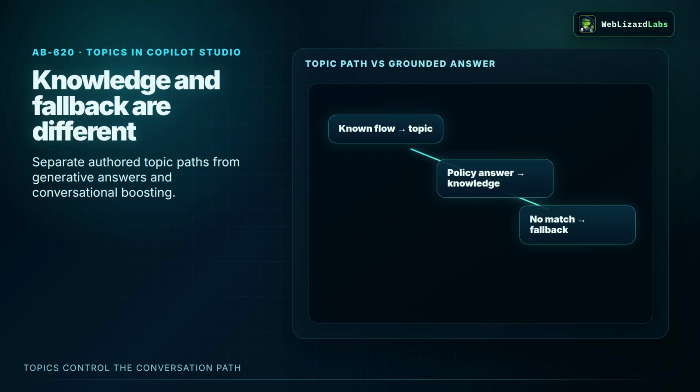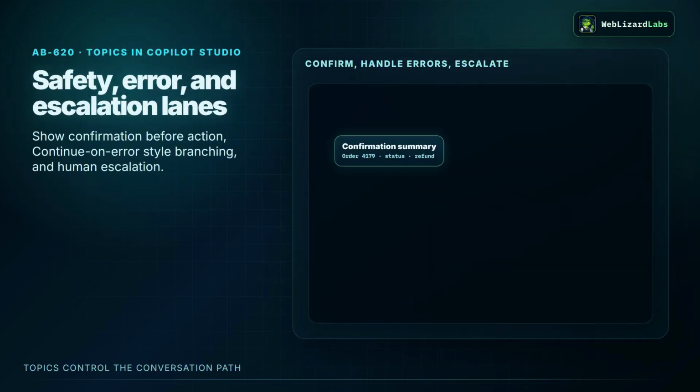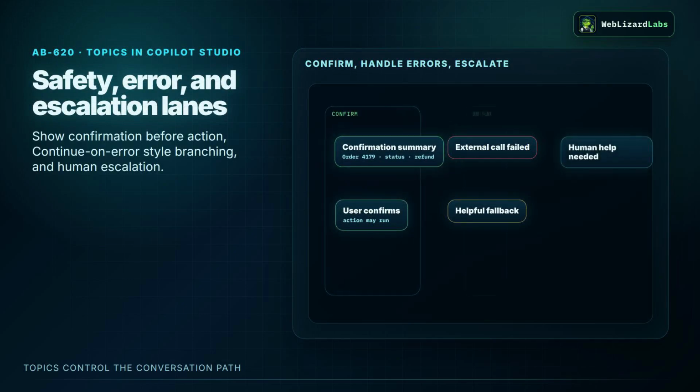Knowledge is different again. If the user asks a broad policy question, a generative answer grounded in approved sources may be the right pattern. You can place a generative answers node inside a topic when retrieval must happen at a known stage. But if the user asks an open-ended question that does not match a topic, conversational boosting or fallback can help. Do not build one giant manual topic for every possible question. That distinction keeps the design maintainable.